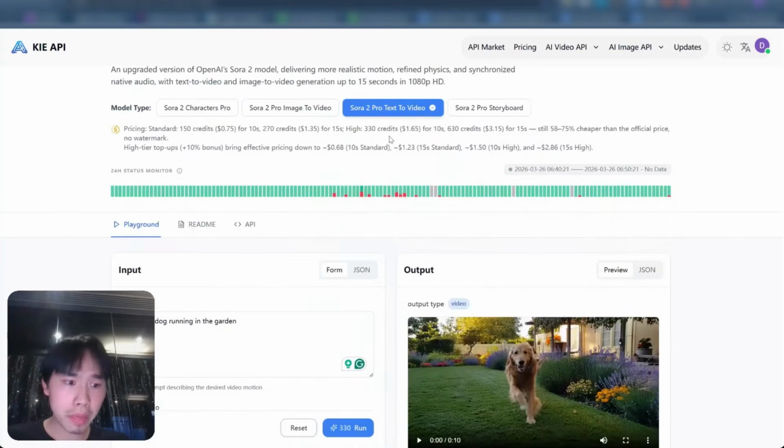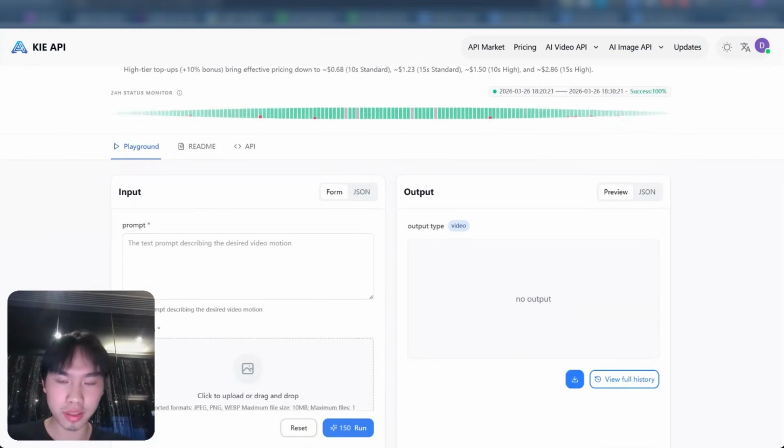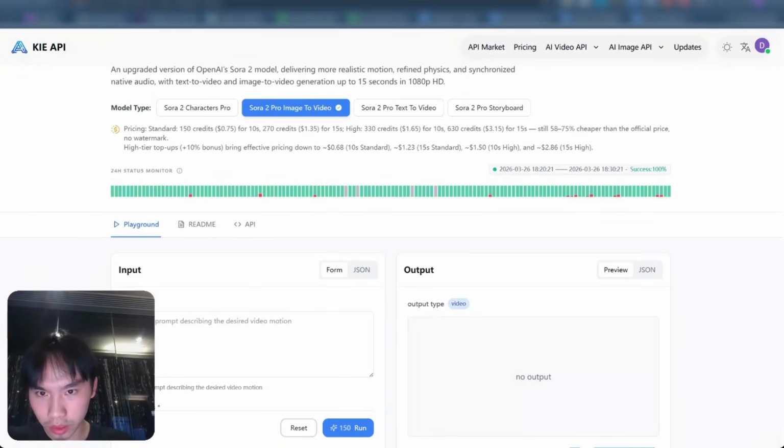And I would always recommend using the Pro text to video, and not the Pro image to video, because it's never worked out really well with the image to video. I see that the text to video is a bit more precise.